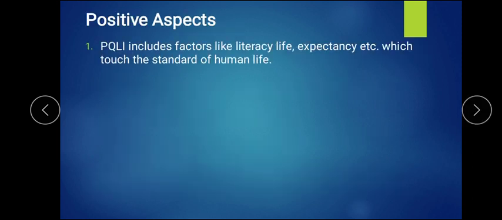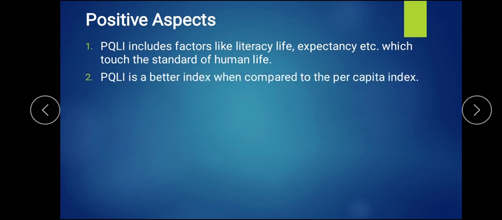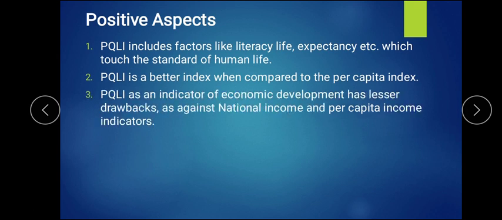Now, what are the positive aspects? It includes these three factors which help us know the standard of living of human life. It gives us a better index as compared to national income and per capita income. Thirdly, this indicator measures economic development with lesser drawbacks. Its limitations are less compared to national income and per capita income.